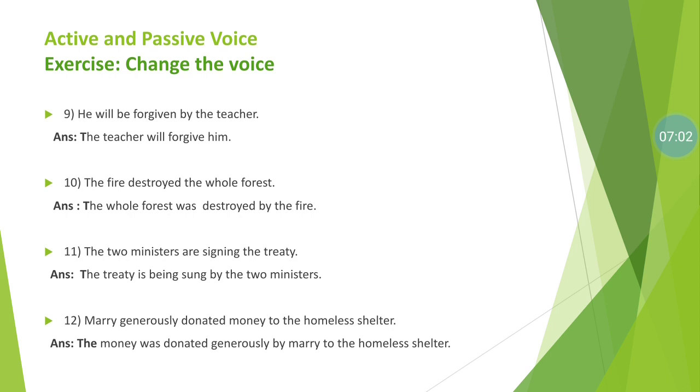Number 11. The two ministers are signing the treaty. Are signing, present continuous tense is used, and it's an active voice. So while transferring this sentence into passive voice, we need an additional helping verb, that is being, because we want to keep the flow of the sentence, that is continuous tense, remain as it is. The treaty is being signed by the two ministers.